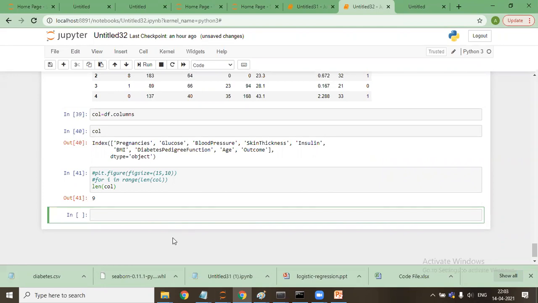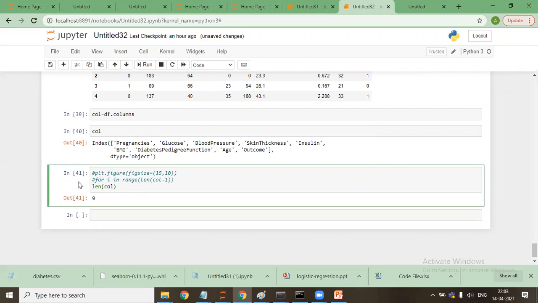But if I need to run it, I need to run it till 8, because 0, 1, 2, 3, 4, 5, 6, 7, 8. So I'll say len call minus 1. I'll remove this.